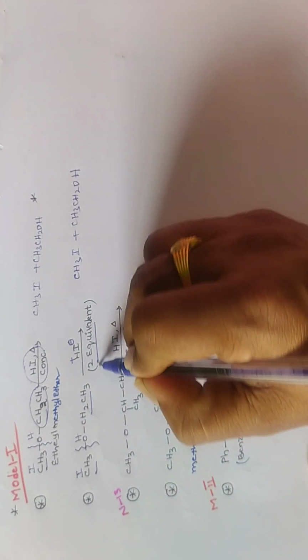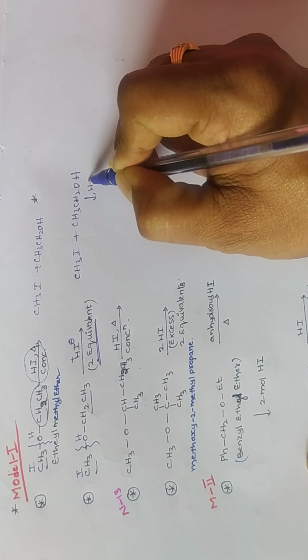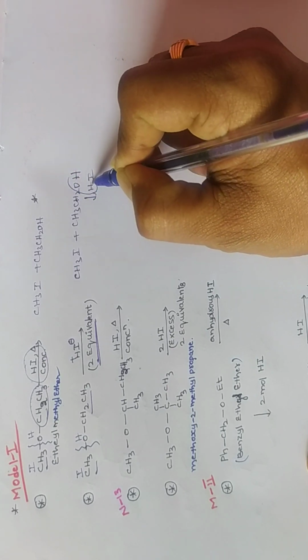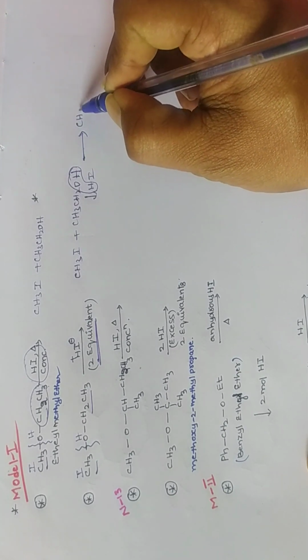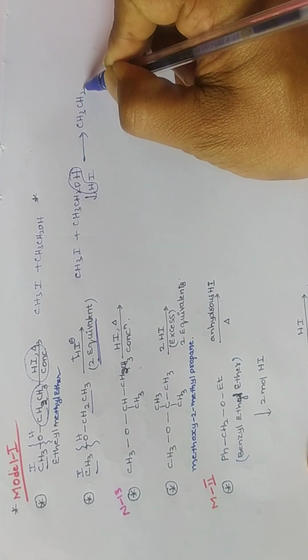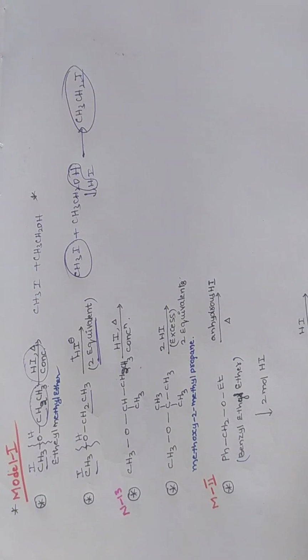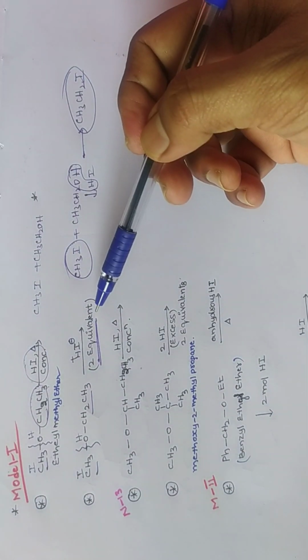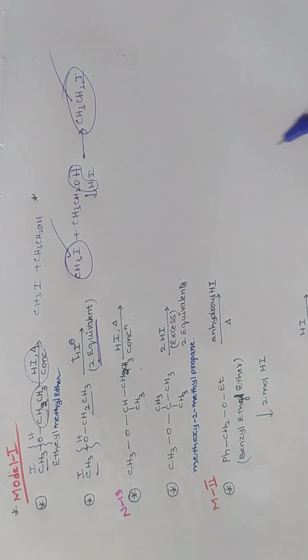But here they have given 2 equivalents, so this alcohol again reacts with 1 more HI. Then there is elimination of water, and we are going to get CH3CH2I. So this is our answer, because they have given 2 equivalents. 2 equivalents means both the products are alkyl iodides.